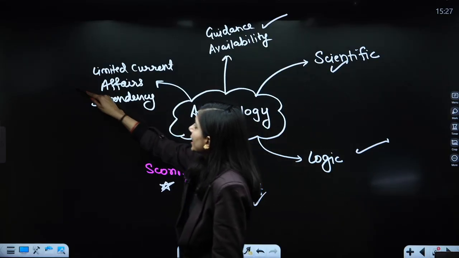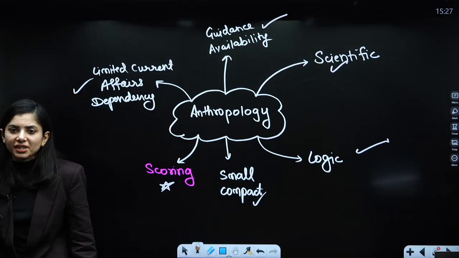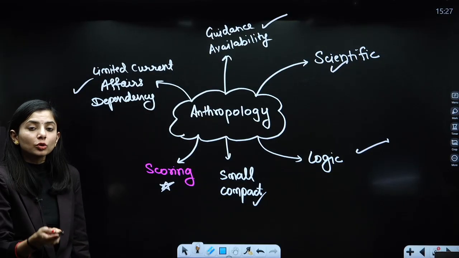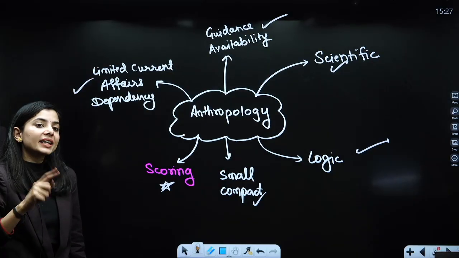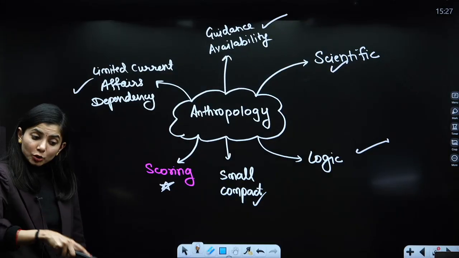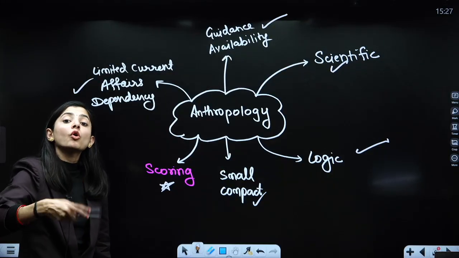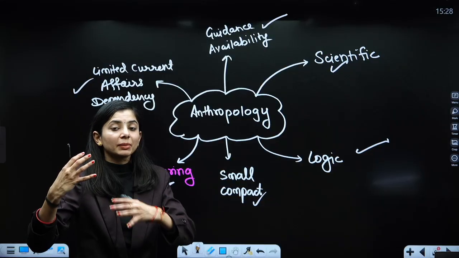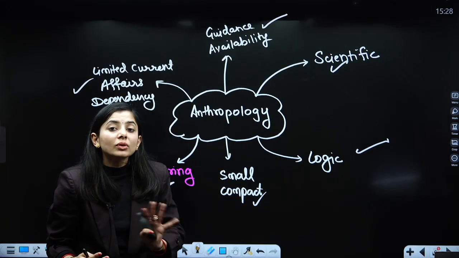Other than this, in terms of this optional, current affairs dependency is limited. I'm not saying current affairs is not used, but UPSC is not directly asking questions related to current affairs. If you are adding current affairs, you are adding value, you can get more marks. But if you are not doing it, you are not going to lose marks.